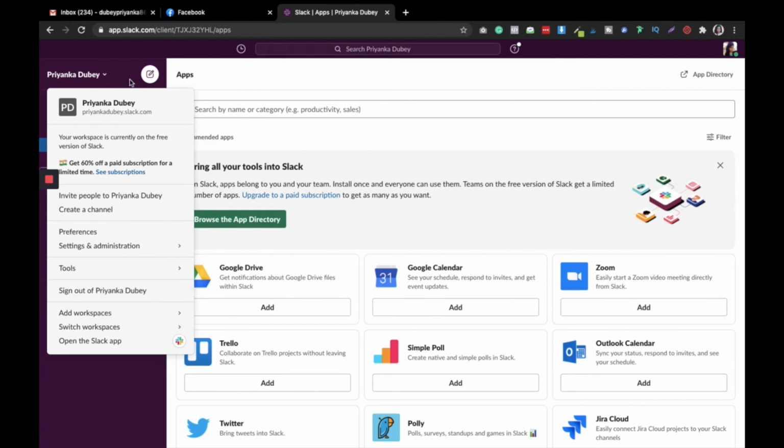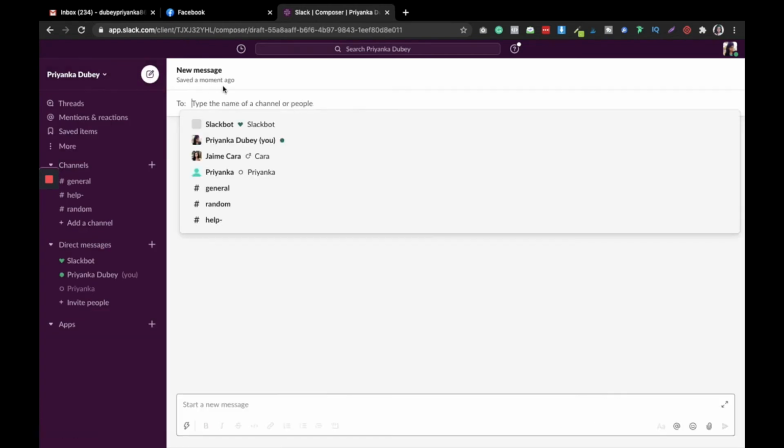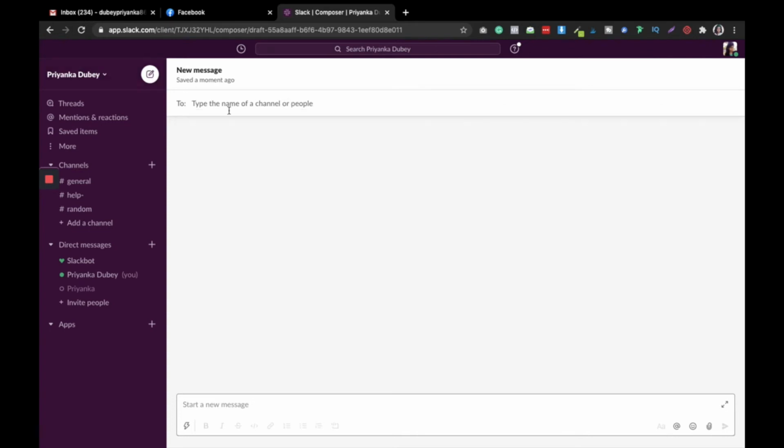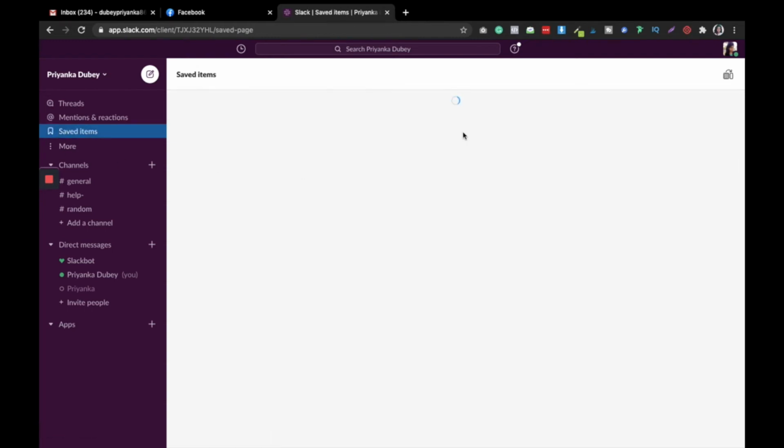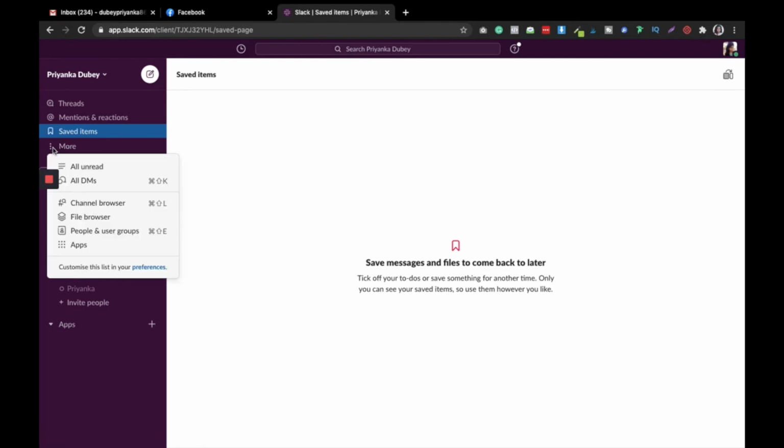It's so simple, right? Also if you want to message someone directly, you can just click this button, that is New message, and you can type in the name of the channel or the name of the person, and you can simply send them a message. It's so simple, right? Also, you can save items over here. If you want to save anything for now and check it out later, you can do that. You have to come to this section and you will get to see all the saved messages, all the things that you have saved earlier.